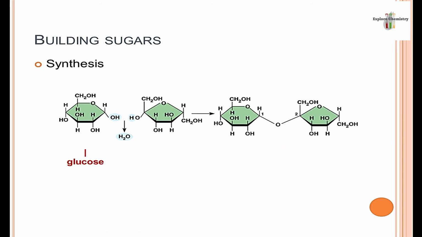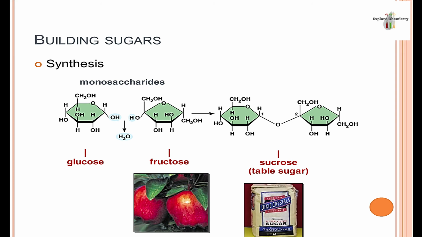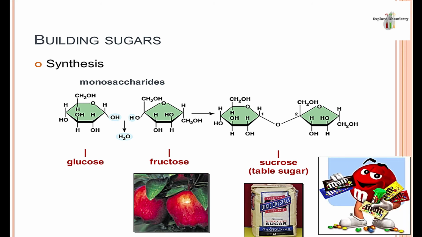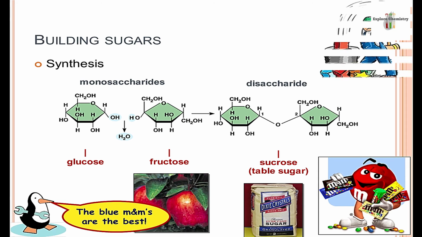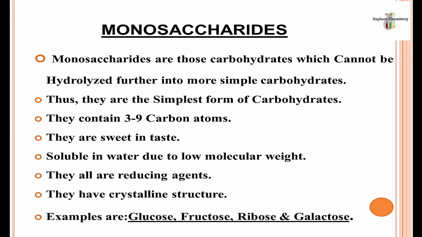Another example: this one is glucose, another is fructose. Whenever glucose and fructose combine through dehydration, these two monosaccharides will produce a larger molecule, which is a disaccharide, sugar or sucrose. Got it? So sugar is present in many food items. This one is a disaccharide which is obtained from the dehydration reaction of glucose and fructose. So monosaccharides are building blocks of oligosaccharides or disaccharides.